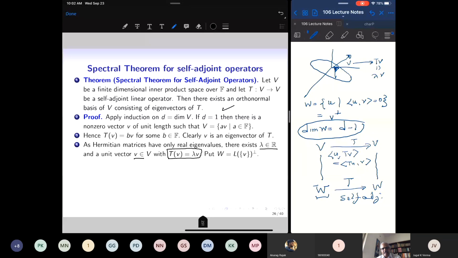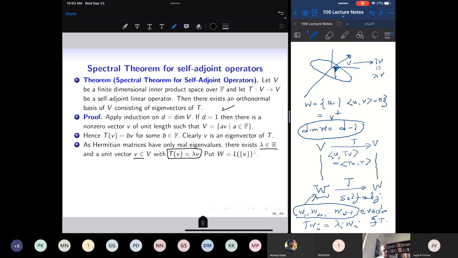So by induction, I have eigenvectors of T which are contained inside W. By induction, there exist w1, w2, ..., w(D minus 1), which are eigenvectors of T. And there will be real eigenvalues, lambda i, with T wi equal to lambda i wi. Okay. So these vectors are all inside W. And this vector v was perpendicular to W. It is perpendicular to every vector in W. So v will be perpendicular to w1, w2, ..., w(D minus 1).